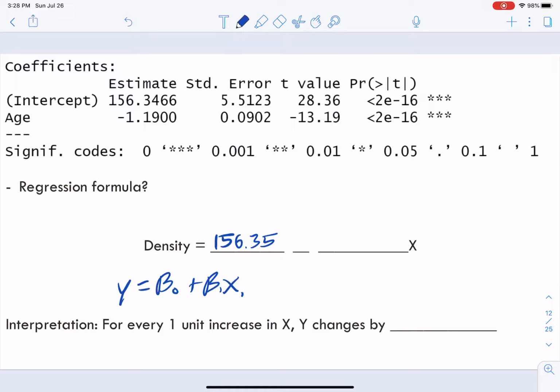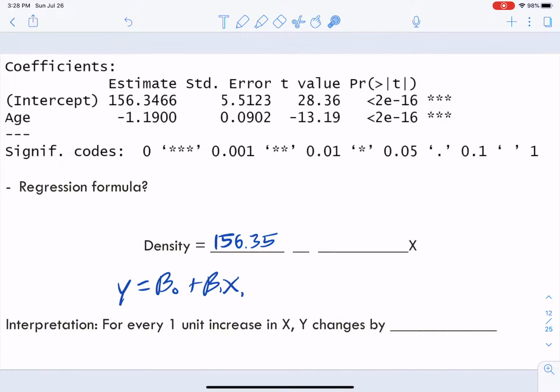And then what else? Well, what do I have left in this table? This is the only part I really care about. The only thing I have left is this value for age. Well, that's not denoting the age, it's not denoting really anything, but it is the slope of the line. What is the slope? It's beta 1. We put that right there.